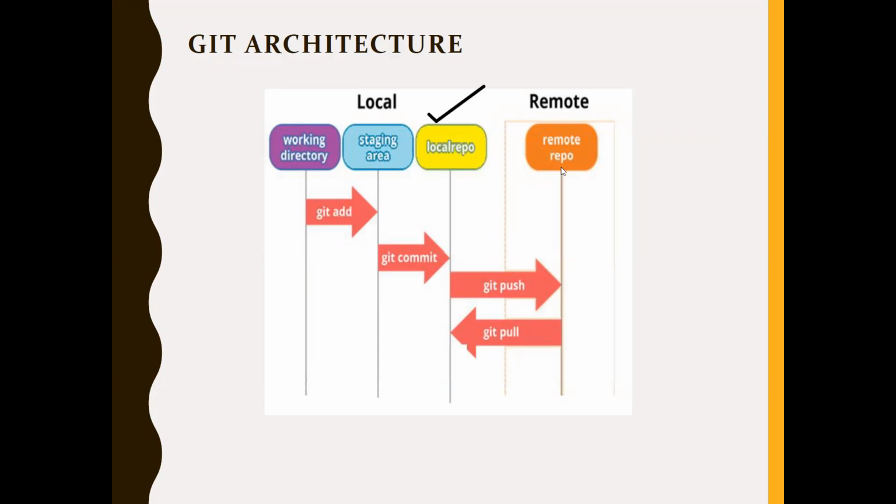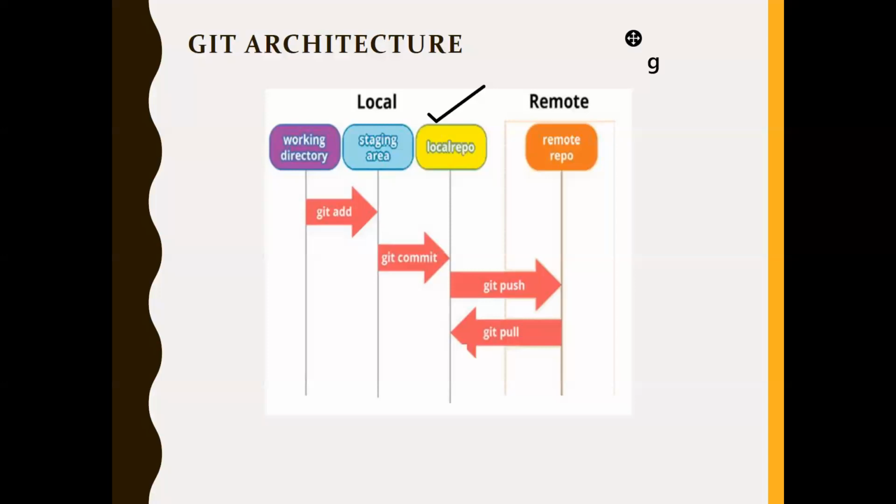Now let's suppose, like the second use case, you remember the two use cases, right? There's nothing on remote, it's a new project. So we have developed something locally and we need to put it on remote. So what is this remote? This remote repository can be your GitHub.